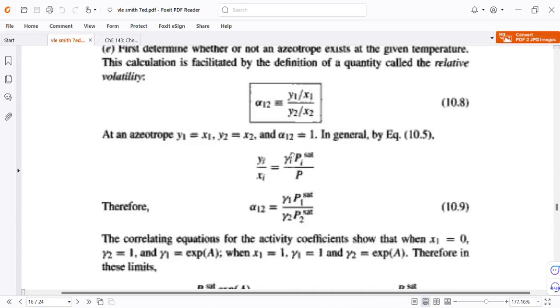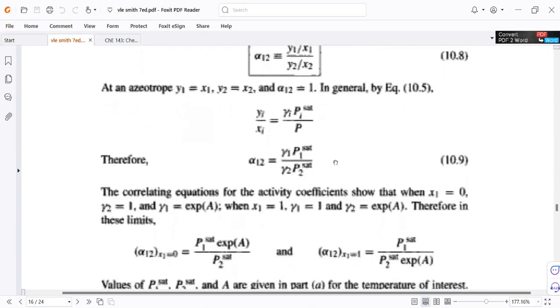If we substitute this into our relative volatility equation, the denominator P cancels out and we are left with this equation, which is gamma sub 1 times the saturation pressure of species 1 divided by gamma sub 2 multiplied by the saturation pressure of species 2.